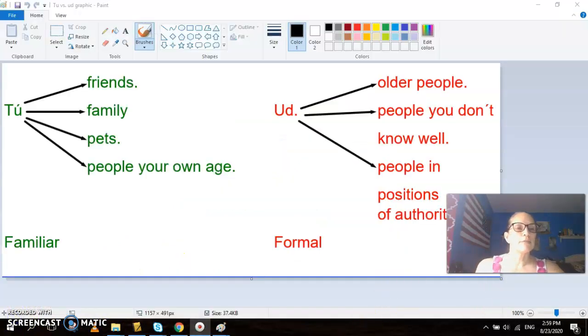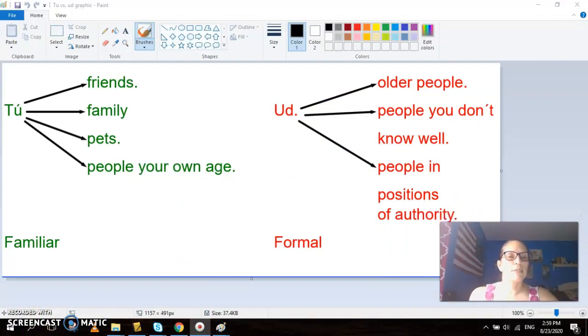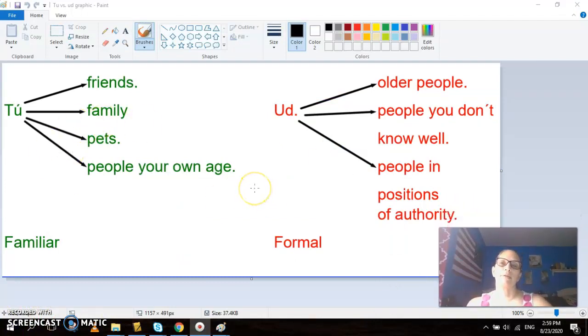I also would like to share this diagram, a graphic organizer that I made, where you have the ones that you use when you use tú with friends, family, pets, people your own age, and usted for all this in red. Sometimes people laugh when I say pets, but we Hispanics talk to our pets. We fuss at them, we talk to them, and when we talk to them, we use the form tú, the informal way.